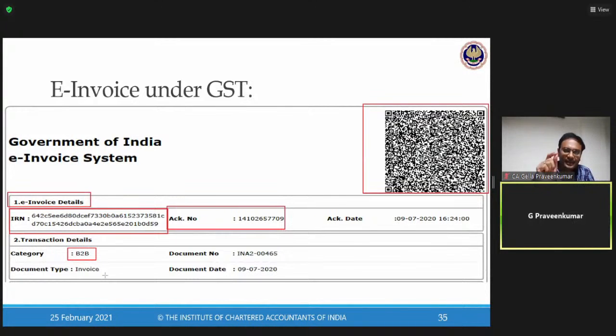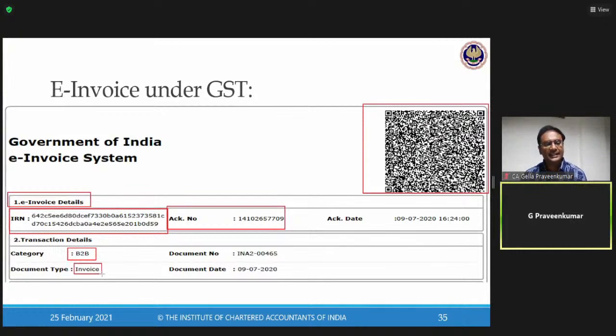E-invoice is compulsory for B2B supply, export, supplies to SEZ. I repeat, e-invoice is compulsory for B2B, export, SEZ supply. So as of now, for your examination purpose, any supplies to B2B, any supplies to export out of India, any supplies to SEZ unit or developer, e-invoice is compulsory. So here category B2B, export with payment, export without payment, SEZ supply with payment, SEZ supply without payment. This is a category which is printed on the invoice.